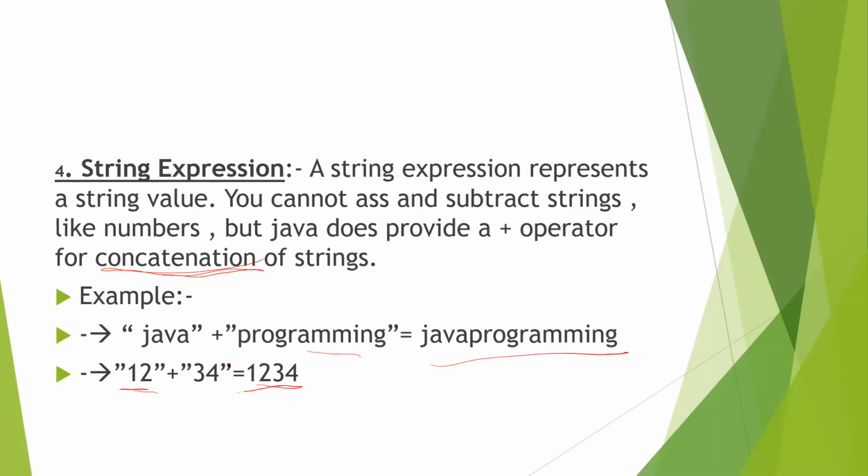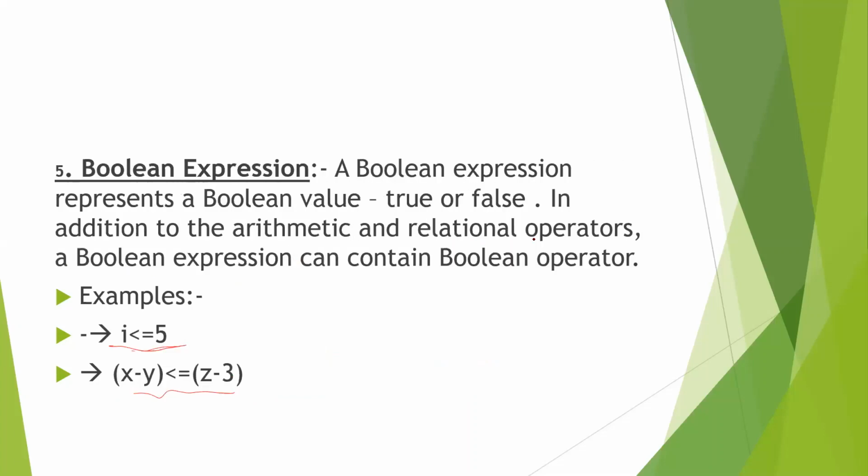Next comes the string expression, where the strings are joined with the plus operator, not the subtract operator, only the plus operator. Now next comes the Boolean expression. A Boolean expression always represents a value evaluated to true or false.